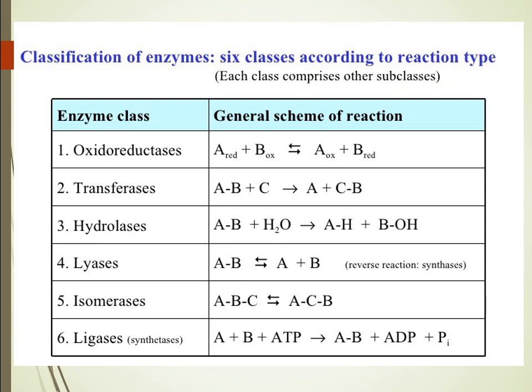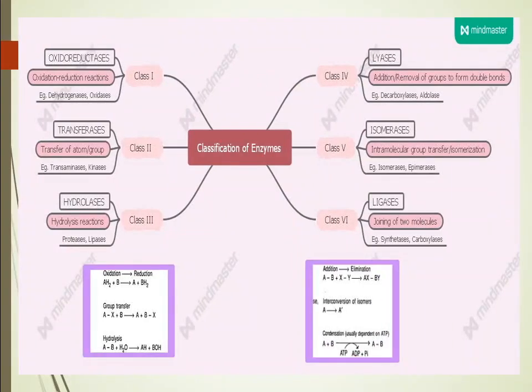Lyases are the enzymes which are used for synthesis. Isomerases are those which bring about changes in the structural part of the substrates, and ligases are enzymes which are used for joining the bonds or forming molecules. These are the six classes of the enzymes in a brief nutshell, the type of reaction, and an example which is given there.